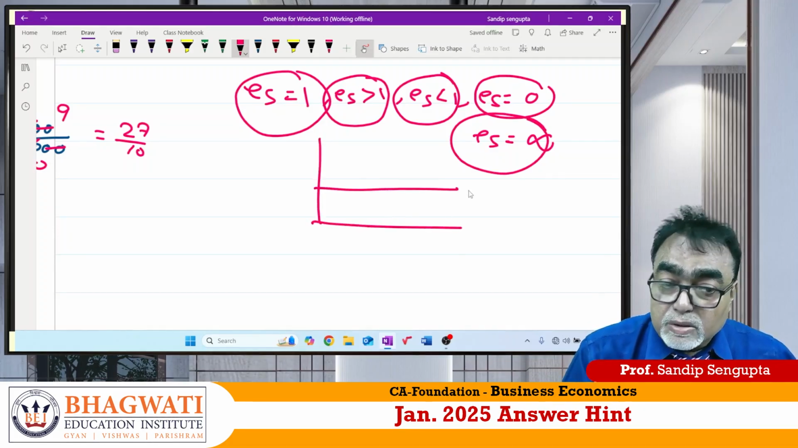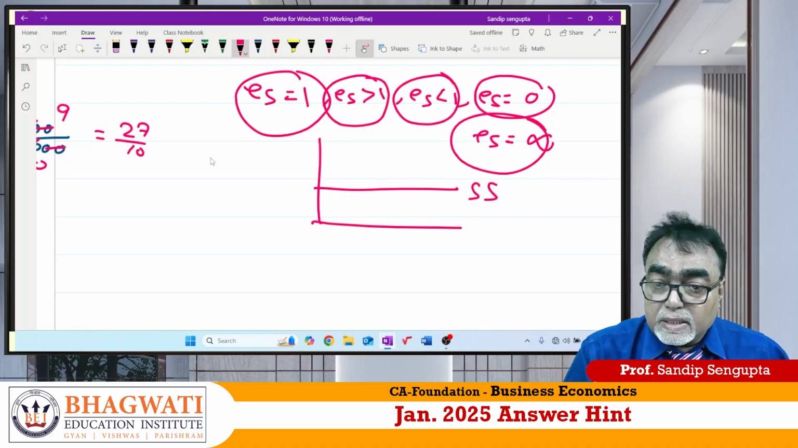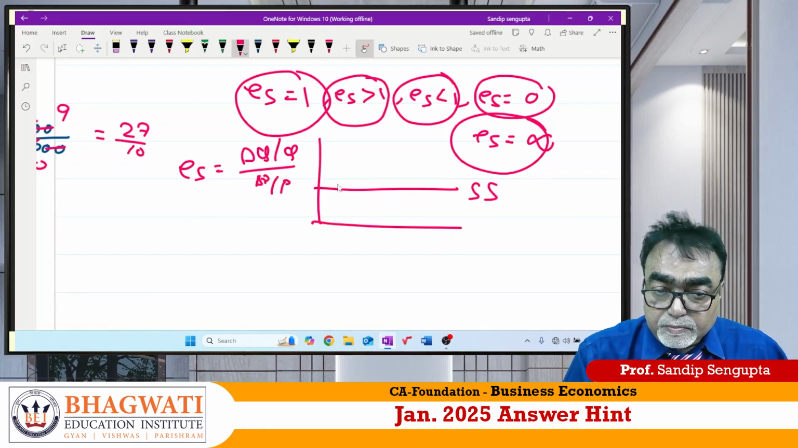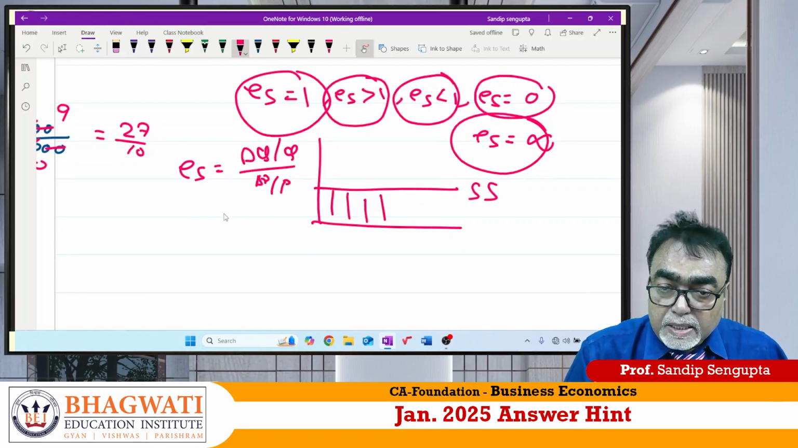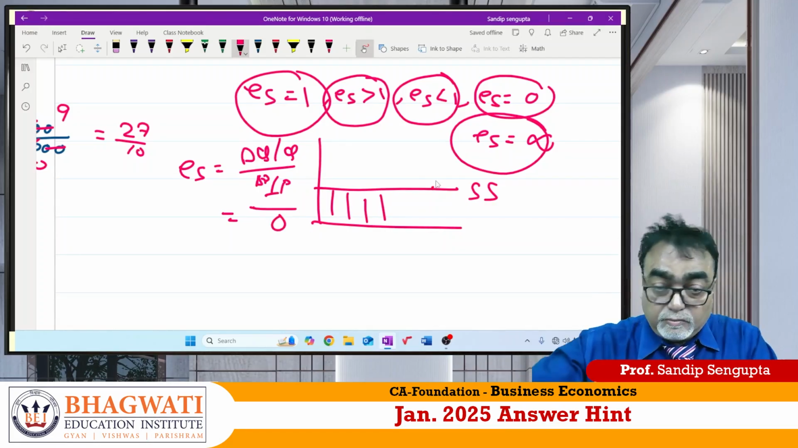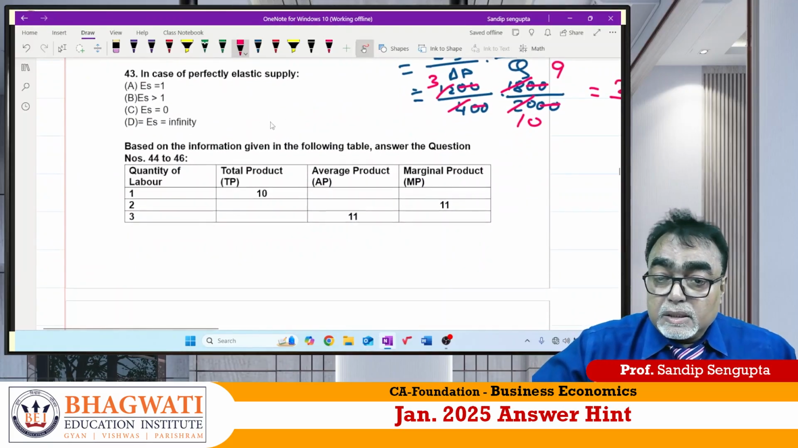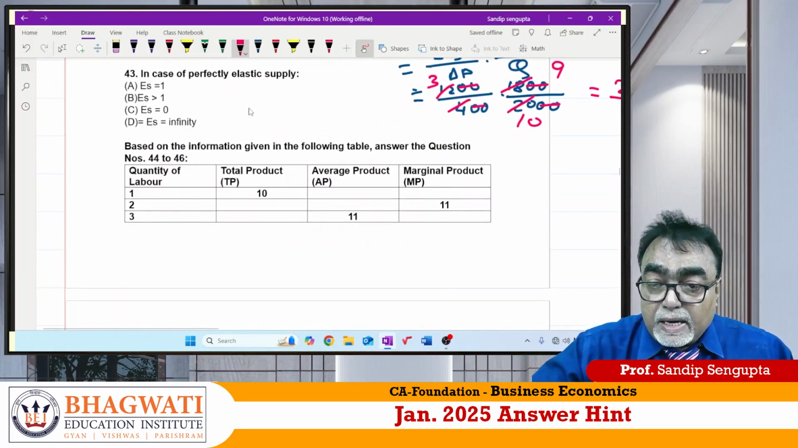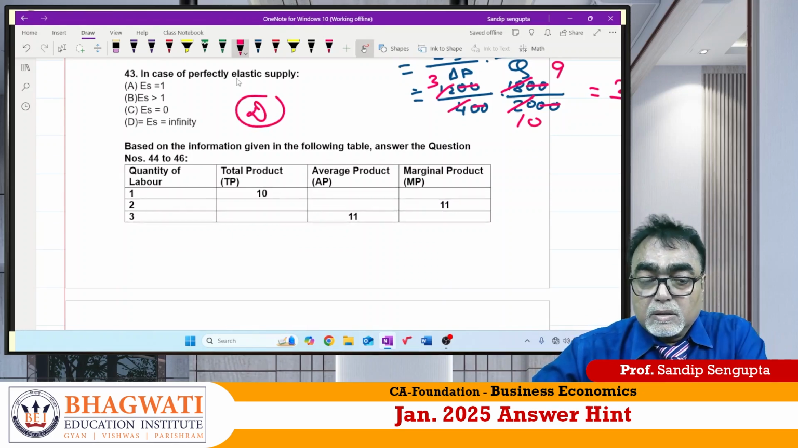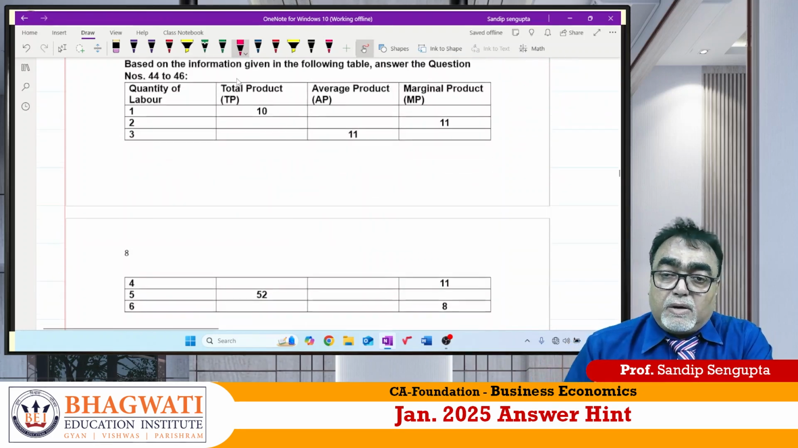Perfect elastic means what is the shape? Supply curve is this. Why? Because Es is equal to del Qs by Q divided by del P by P. No change in price. So anything divided by 0 is nothing but infinite. The answer of 43 should be Es is equal to infinite. I believe it is clear for you.